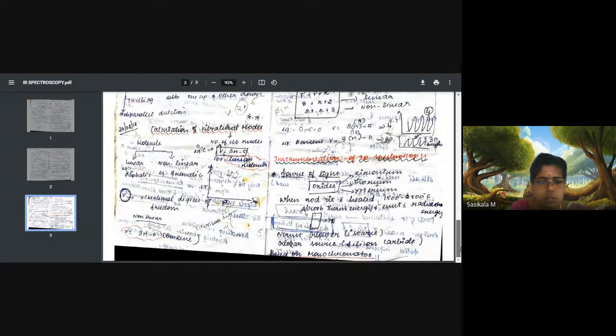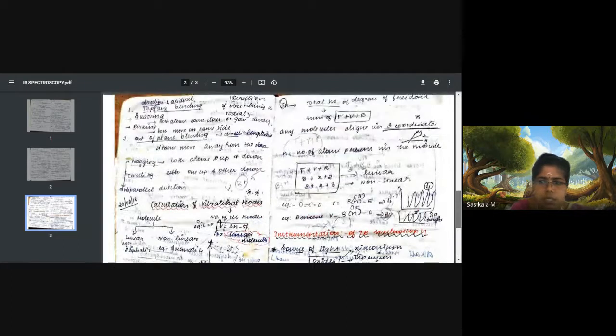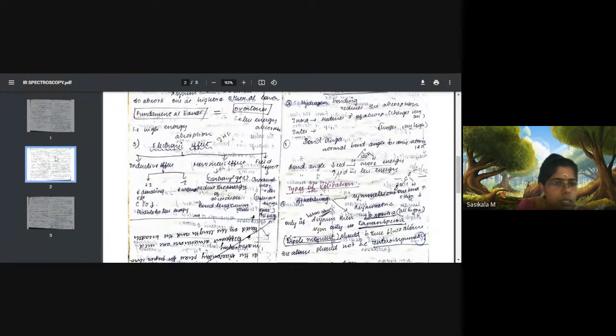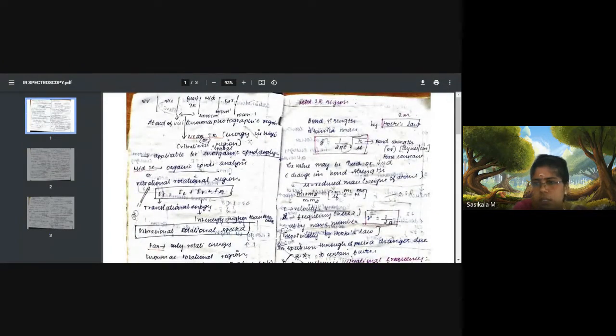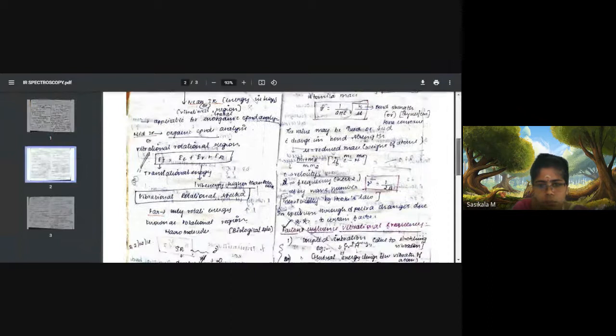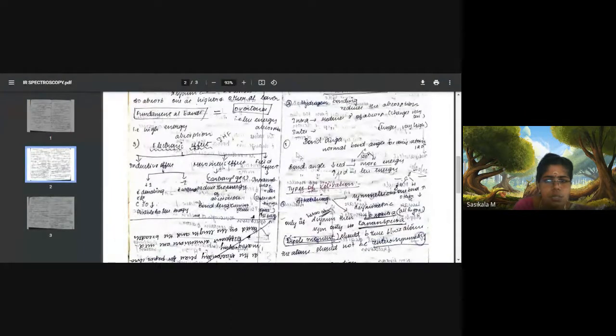And one more point is about instrumentation, which we have already seen. Then the Morse curve. I have not scanned that. These fundamental bands and overtones are analyzed from the Morse curve. I'll type the name in the chat box: Morse curve.